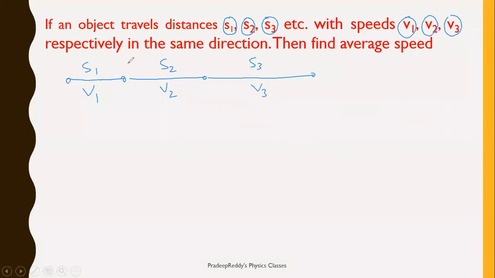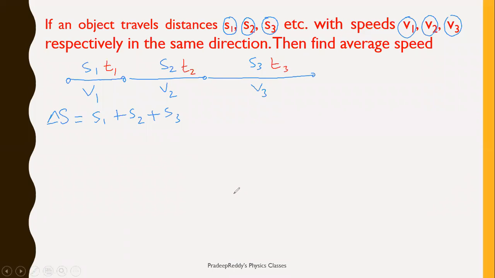Now total distance traveled is known to you. Total distance traveled will be equal to S1, that is delta S is equal to S1 plus S2 plus S3. But you do not know total time taken. So let me take time taken to travel during the first part as T1, second part as T2, third part I take it as T3.